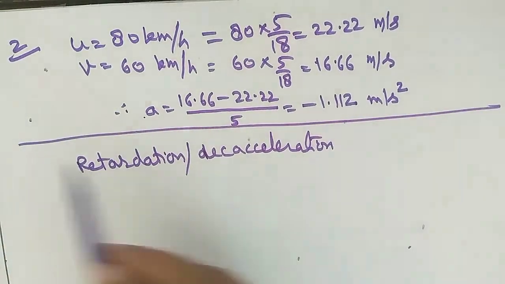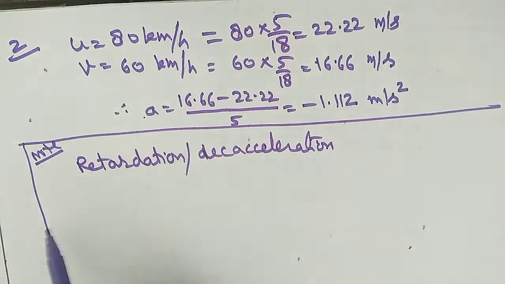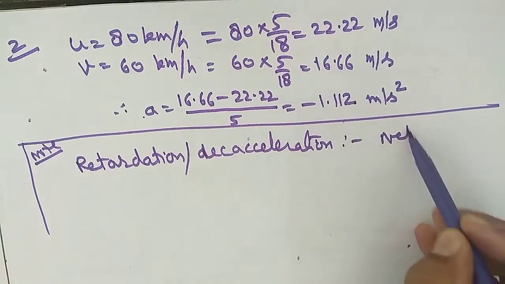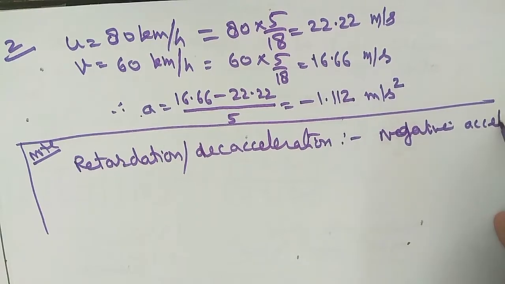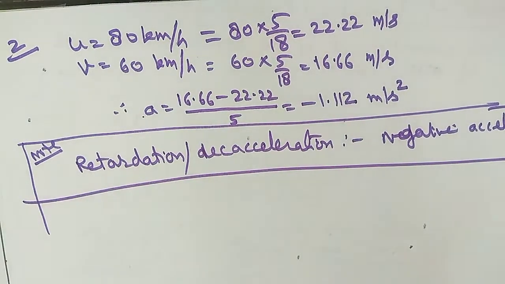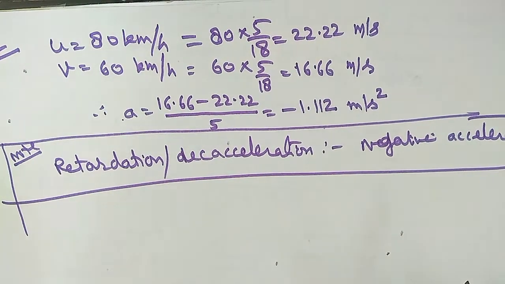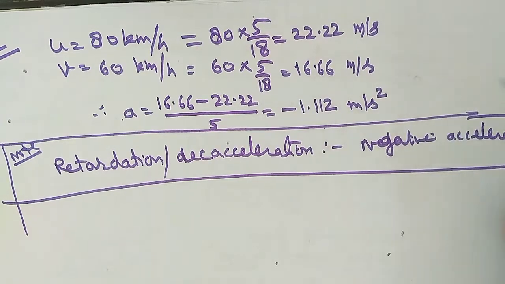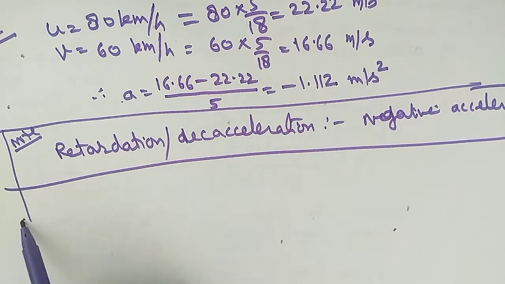Okay, it is very important, not for this question, for this chapter. It is the negative acceleration. So negative acceleration is called the retardation. It means speed or velocity is decreasing with respect to time. Okay, this is known as the retardation. So here it is the negative acceleration, you can show with a minus sign.